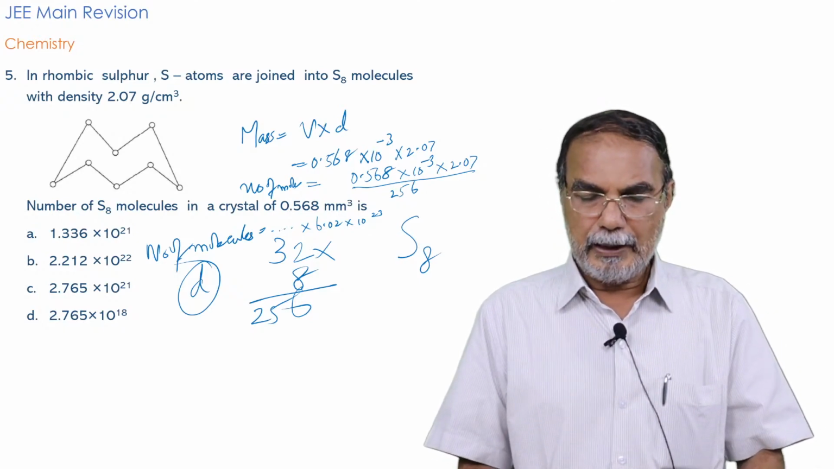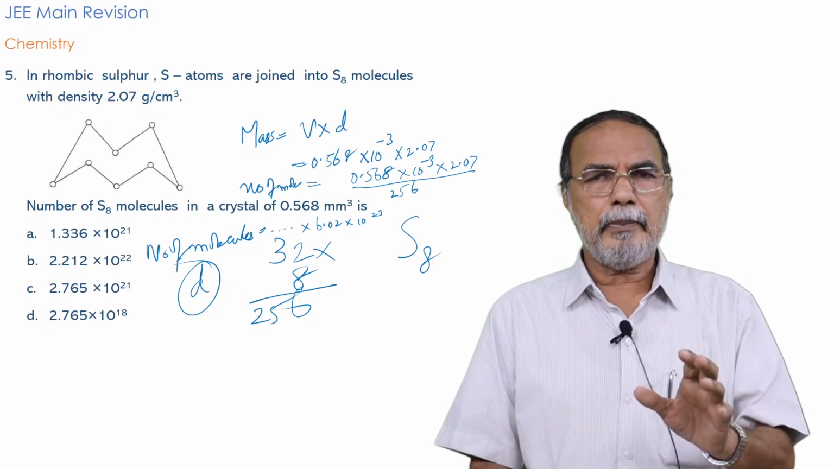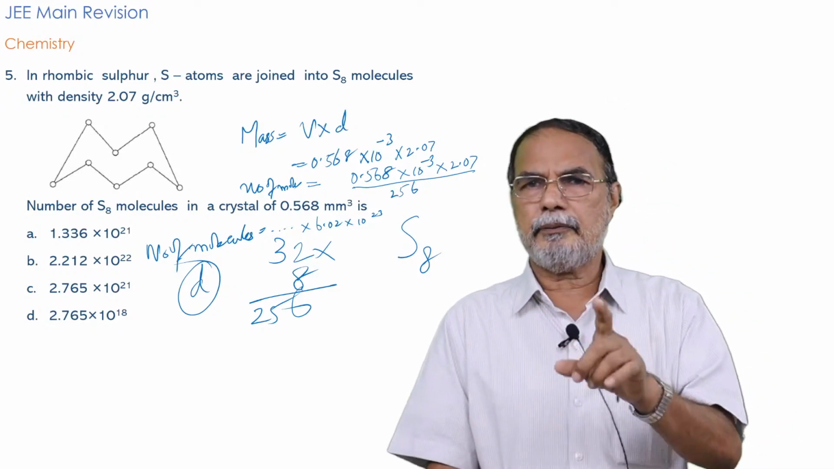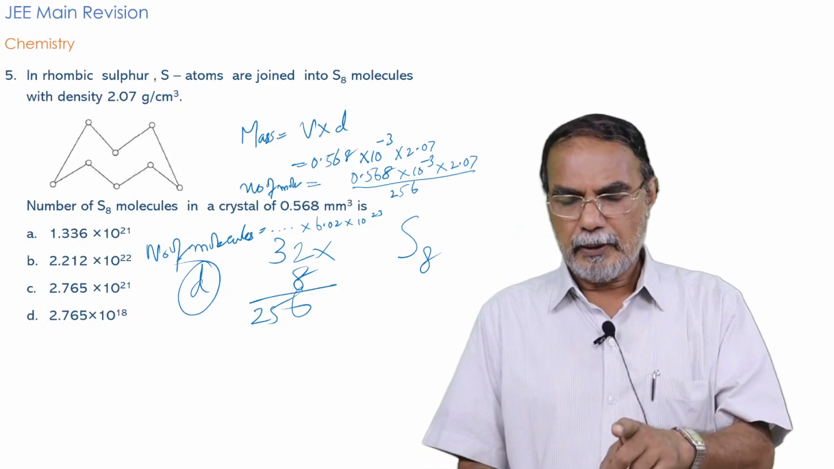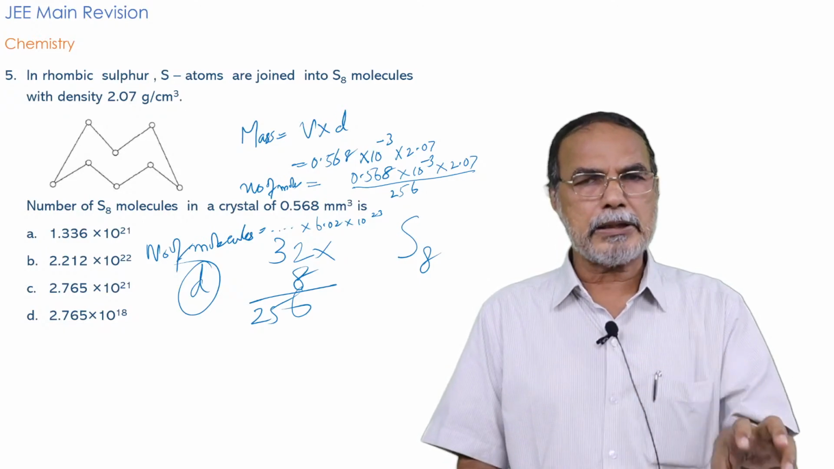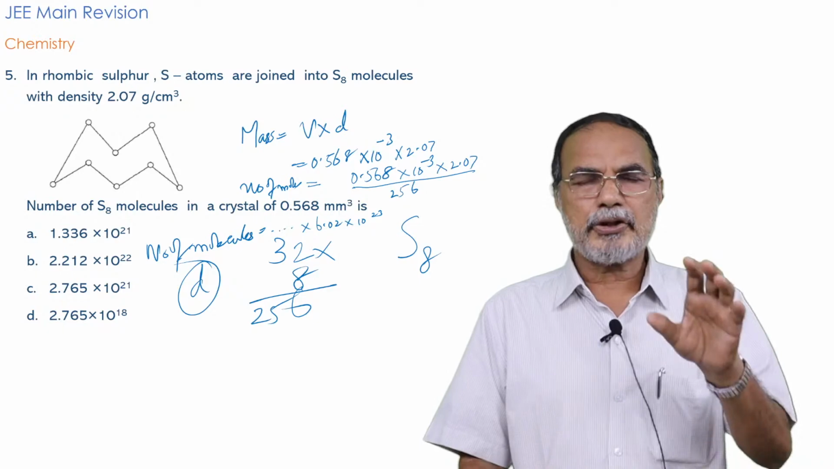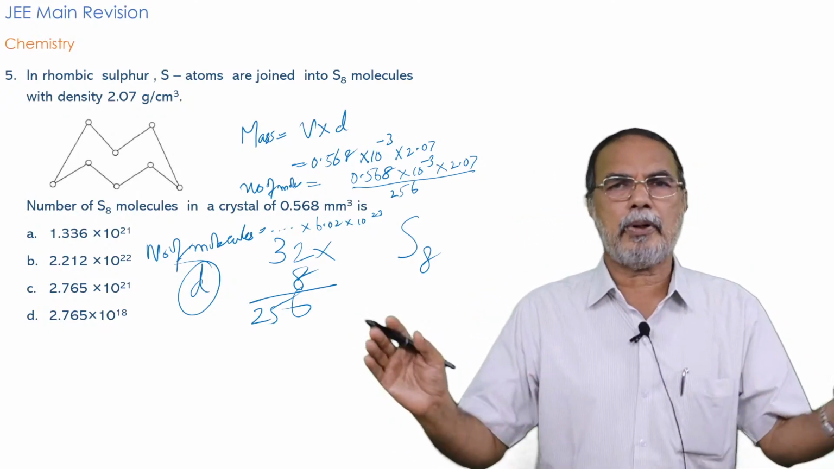Okay, I think the method is clear. It's a very simple problem. You are given the volume in millimeter cube, and you have to convert it into centimeter cube by multiplying by 10 raised to minus 3. Then multiply by the density so as to get the mass. Once you get the mass, you can calculate the number of moles by dividing the mass by the molecular mass.